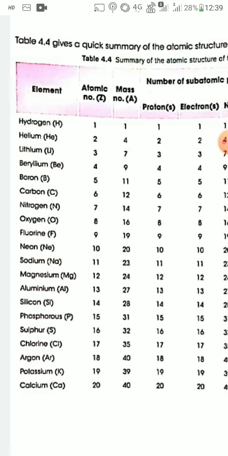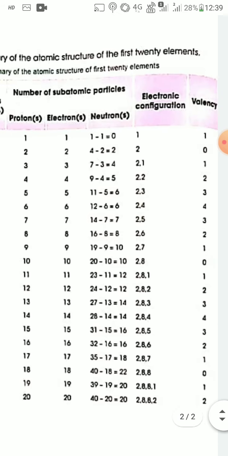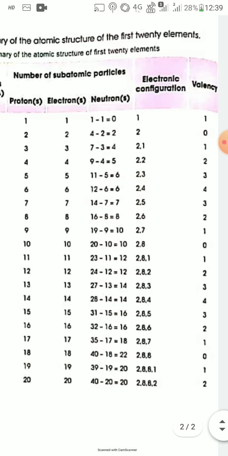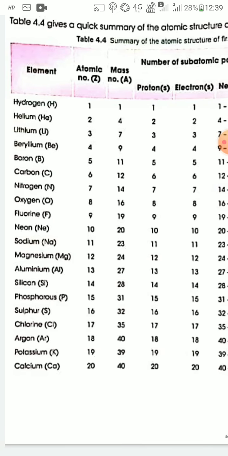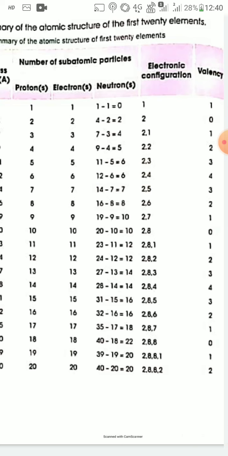Similarly for beryllium, atomic number is 4, so the number of electrons in beryllium is also 4 and the electronic configuration is 2, 2: 2 electrons in the first shell, 2 electrons in the second shell. So the valency of beryllium is also 2. Similarly for boron, atomic number is 5, so the number of electrons is also 5. So electronic configuration is 2, 3: in the first shell 2 electrons and in the second shell 3 electrons. So the valency of boron is 3.